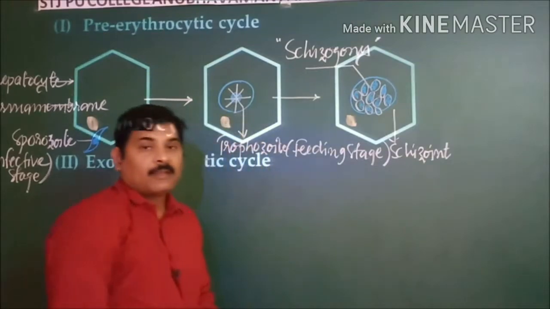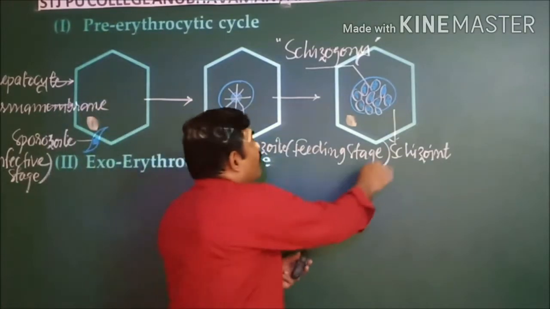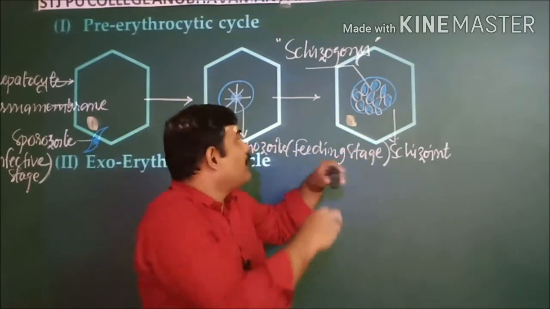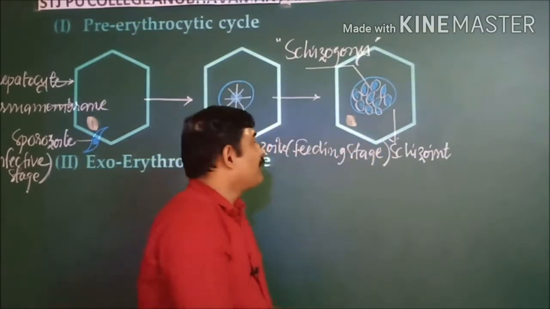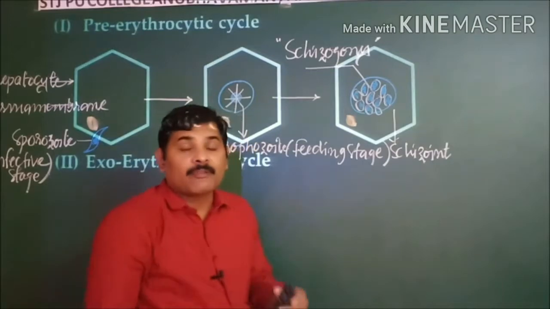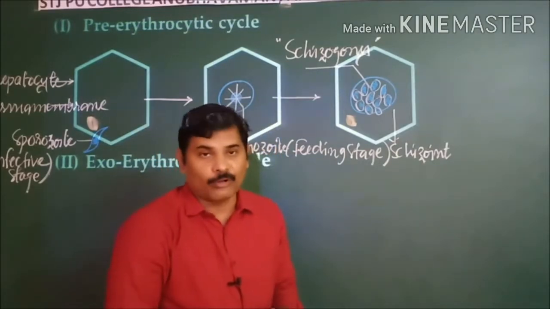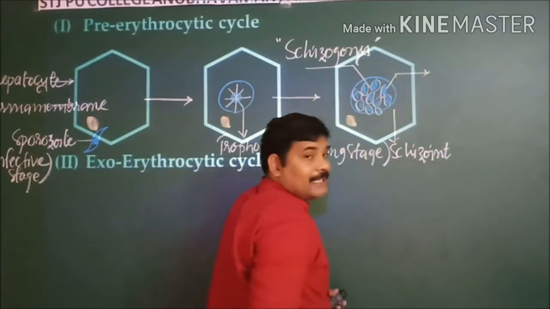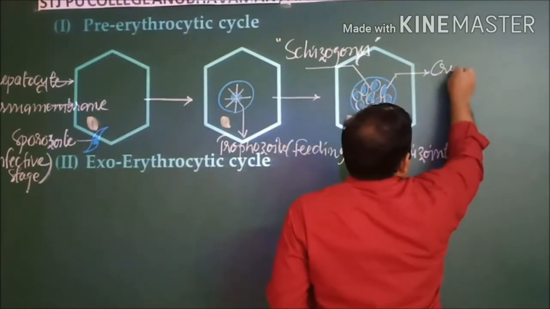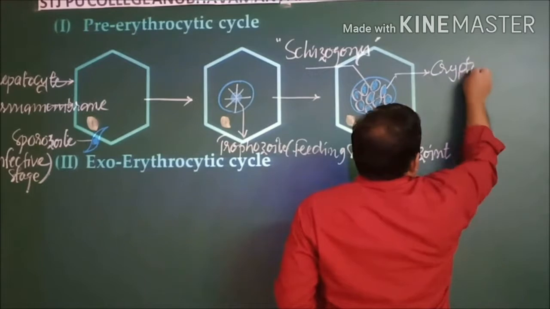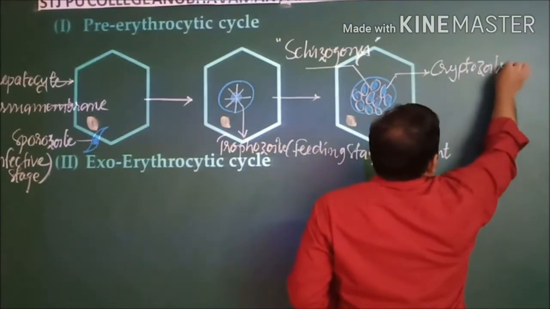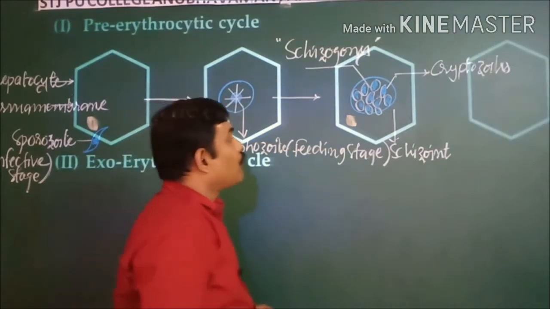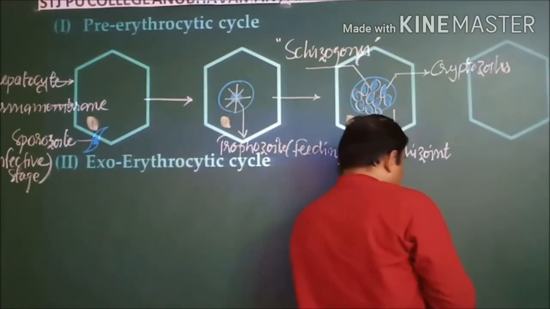Now, after a good number of these stages are formed, naturally the schizont ruptures, followed by the breaking of the hepatocyte also. Whatever new cells are formed within that are known as cryptozoites. Now at the end of this, what happens? Let us see now in a detailed way.